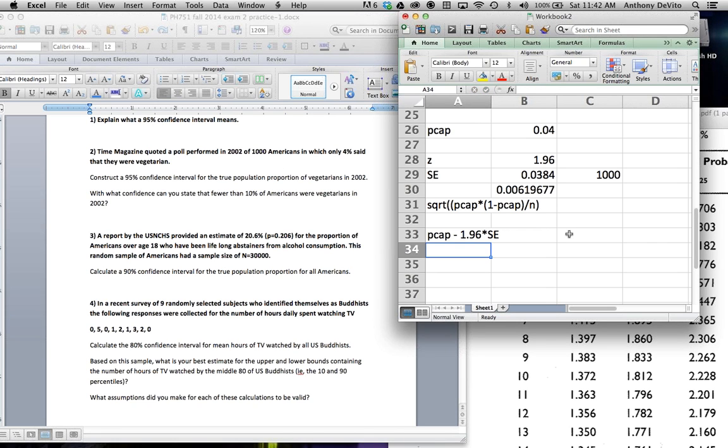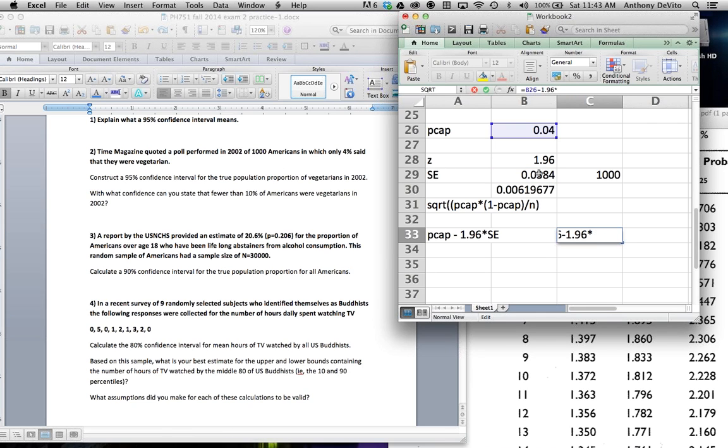Okay, so let's actually go ahead and do this calculation. It's going to be equal to 0.04 minus 1.96 times our standard error. That's going to be equal to, that can't be, times 0.03. I'm doing something wrong here. Excuse me. Yeah, I see what I did wrong there.